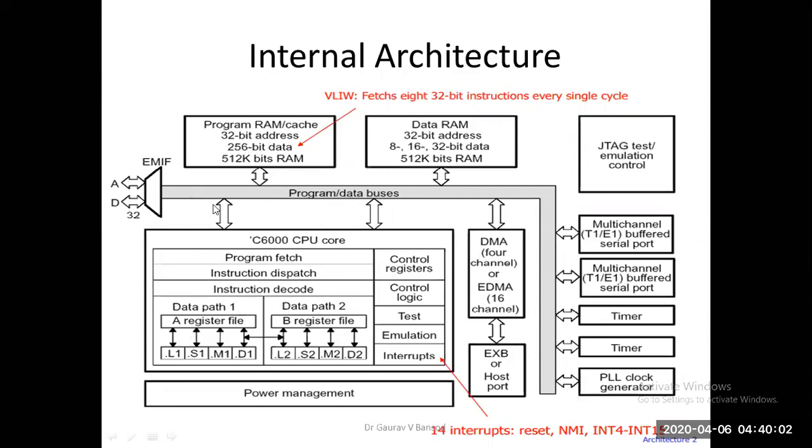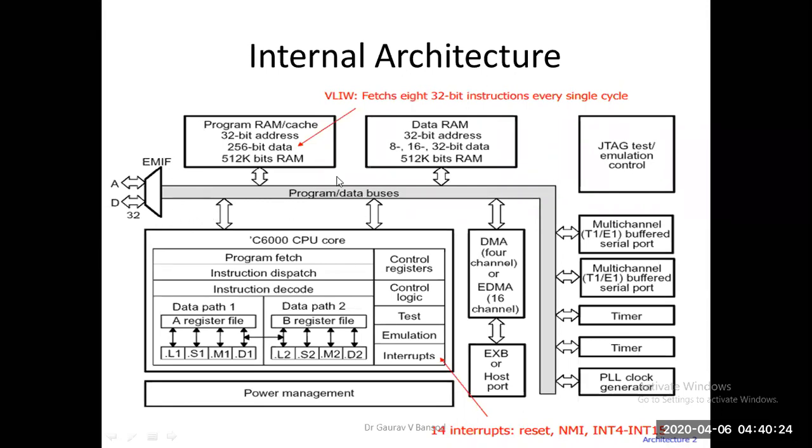Now you observe at the peripheral bus on the left-hand side of this figure, there is a multiplexer. What type of multiplexer is it? 2:1 multiplexer. Yes. Okay, that block is called EMIF, the external memory interface.